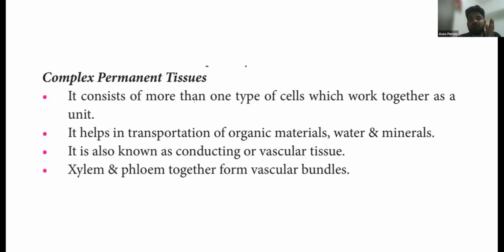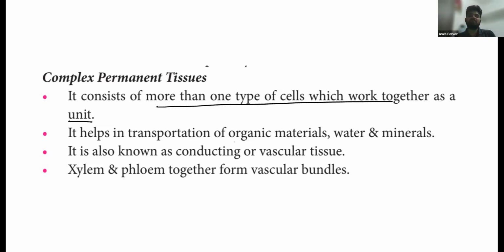So what is complex permanent tissue? It consists of more than one type of cells which work together as a unit. There is not only a single type; there are more than one type of cells and they work together as a unit. For example, the circulatory system in human beings is made up of different parts: it consists of the heart, blood vessels, and blood capillaries. Taken as a whole, this makes the circulatory system.